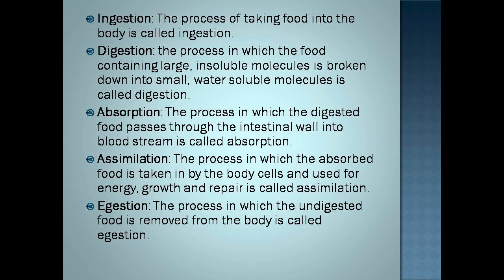Digestion. The process in which food containing large, insoluble molecules is broken down into smaller, water-soluble molecules is called digestion. Absorption. The process in which the digested food passes through the intestinal wall into bloodstream is called absorption. Assimilation. The process in which the absorbed food is taken in by the body cells and used for energy, growth, and repair is called assimilation. Egestion. The process in which the undigested food is removed from the body is called egestion.